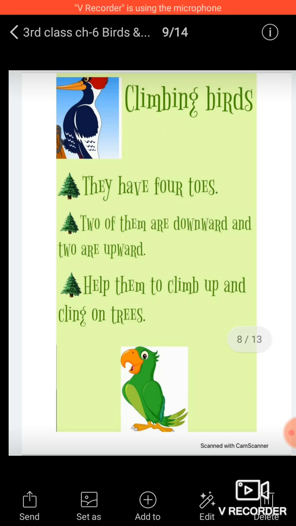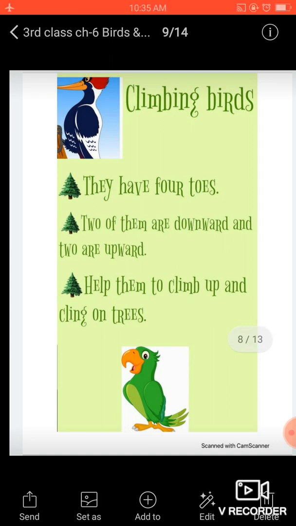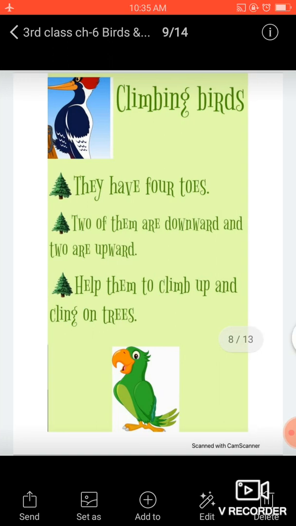But in climbing birds, two remain ahead upward and two remain downward. Because these are climbing birds, whenever they climb, like if they are climbing a tree, two will remain upside and two will remain downside. These toes help them to climb up and to cling to trees.